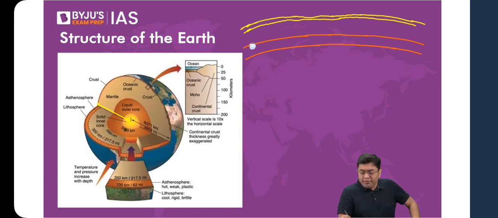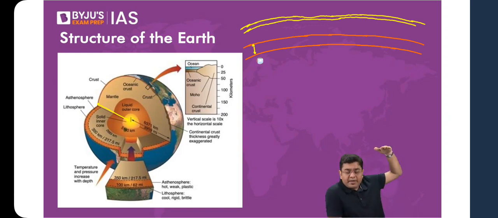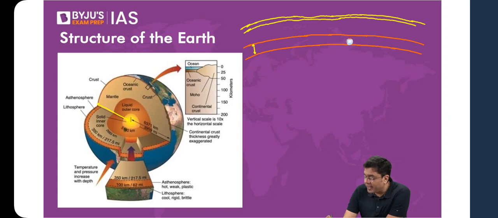This portion of the weaker semi-molten, semi-solid is also considered to be a part of upper mantle itself, because mantle, which starts extending right from a depth of 50 kilometers, extends all the way to around 3000 kilometers in depth. That is the entire extent of the mantle. So even this particular layer, which has got the semi-molten, semi-solid substances, that is known as asthenosphere. So even that asthenosphere is considered to be a part of upper mantle itself. Okay, but if you go into the specific, above asthenosphere also you have the portion of solid mantle. So this is the portion which is known as asthenosphere.